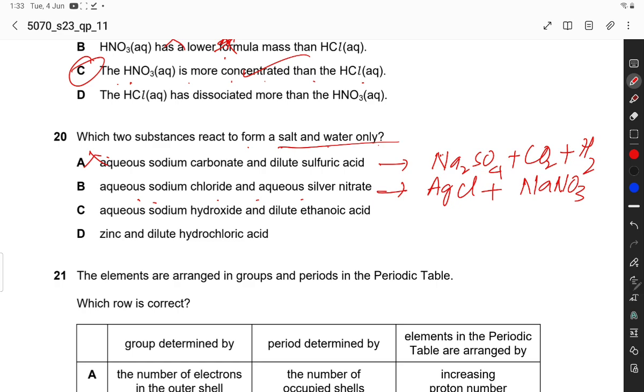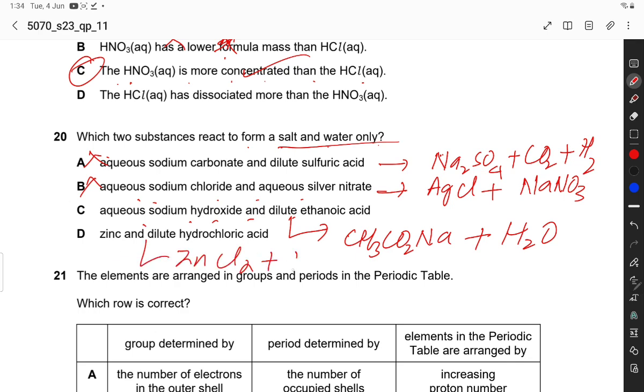So this is also incorrect. Aqueous sodium hydroxide and ethanoic acid form CH3CO2Na plus water. So this is zinc chloride ZnCl2 plus H2. So this option is the correct option. C option is correct. So this is part 1 of this paper.